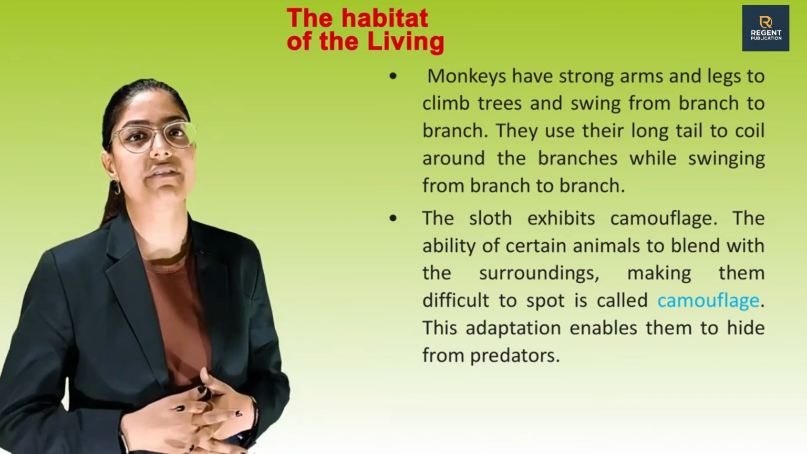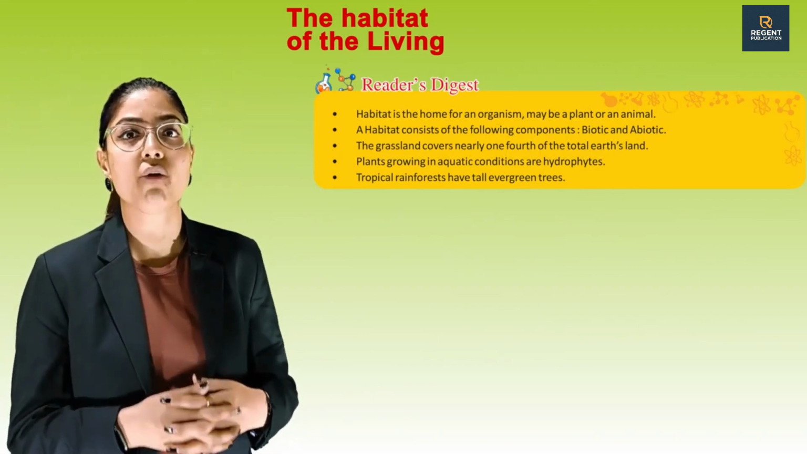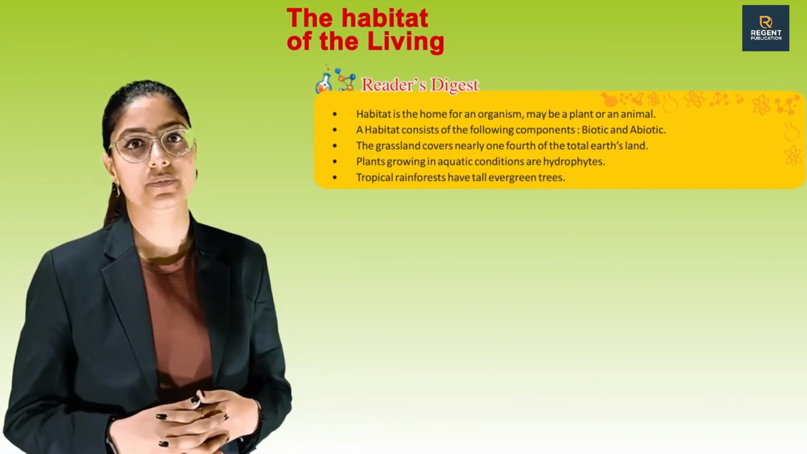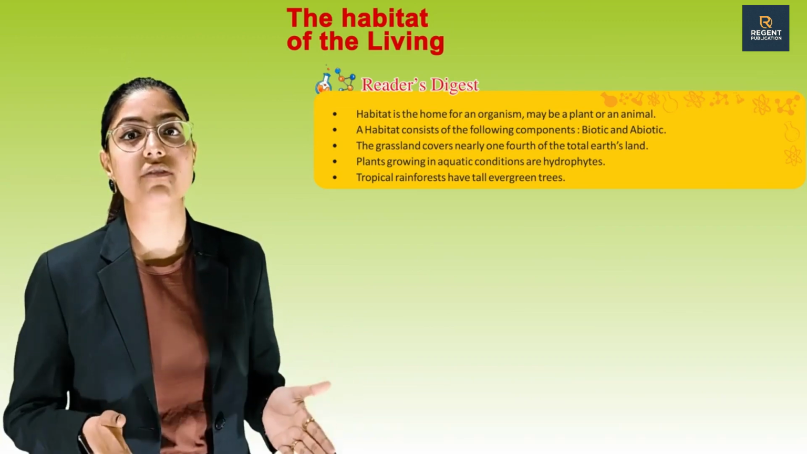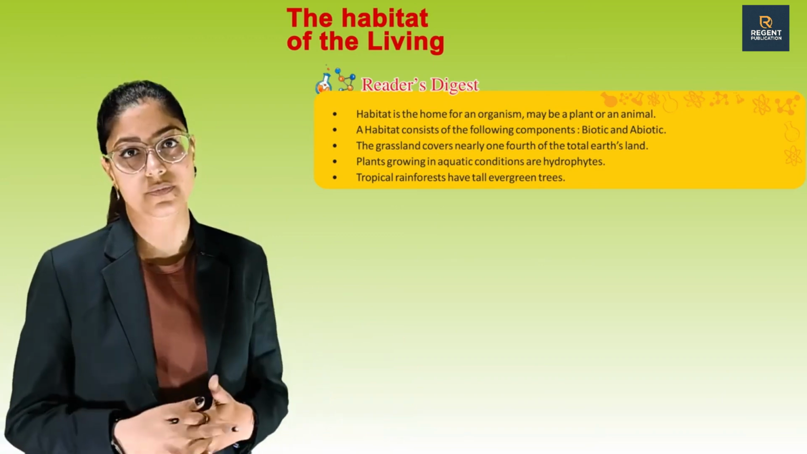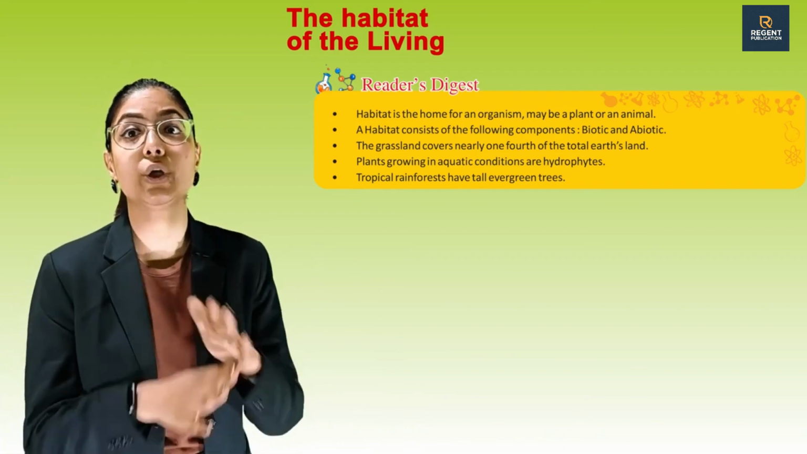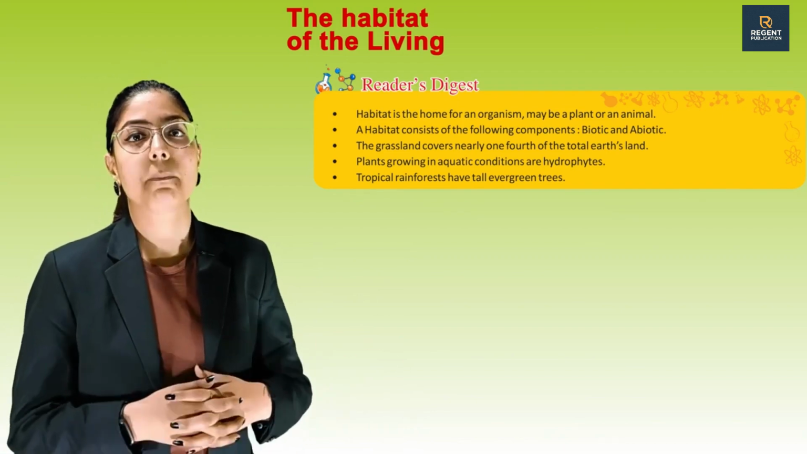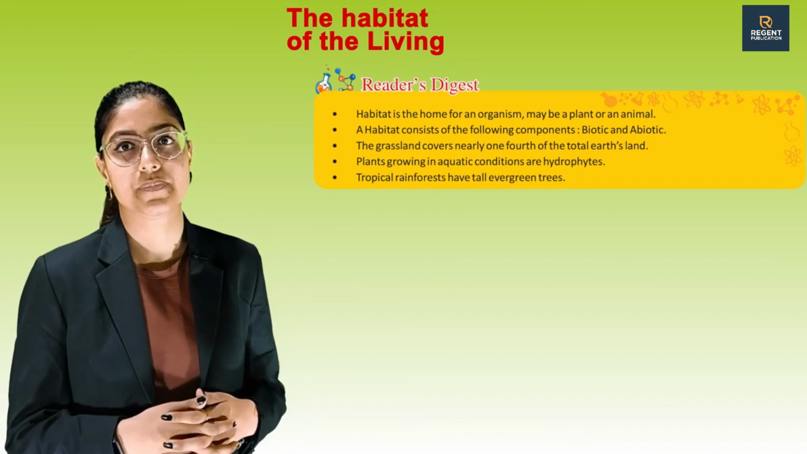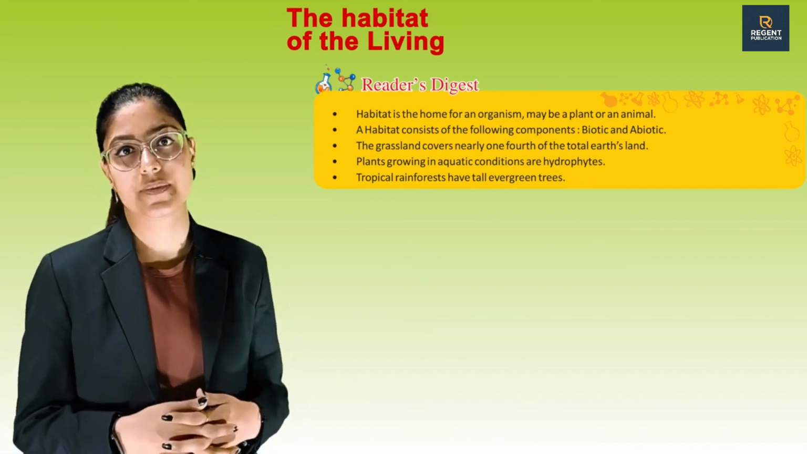Now let's quickly revise with Reader's Digest. Habitat is the home for an organism, maybe a plant or an animal. A habitat consists of the following components: biotic and abiotic. The grassland covers nearly 1/4 of total Earth's land. Plants growing in aquatic conditions are hydrophytes. Tropical rainforests have tall evergreen trees.